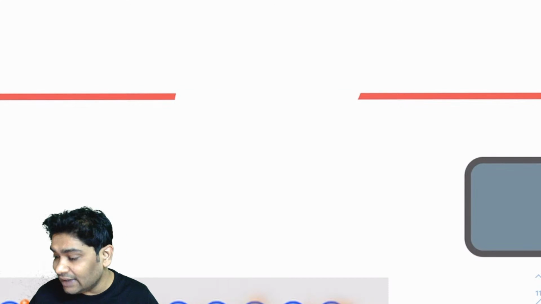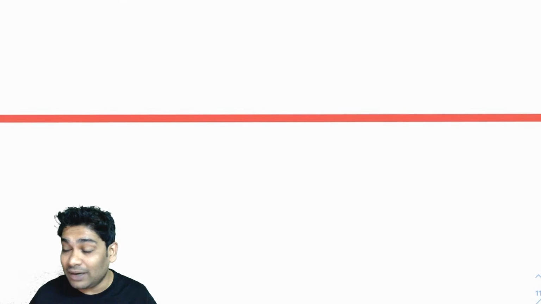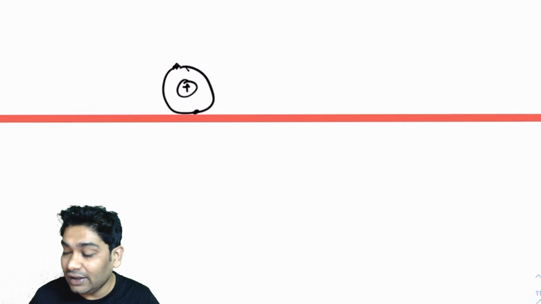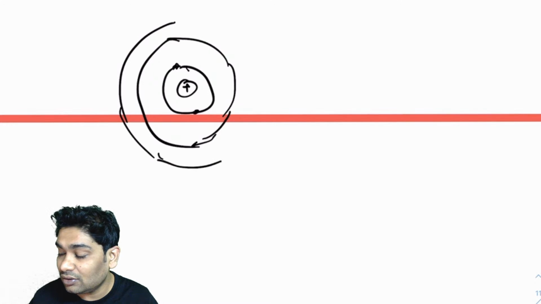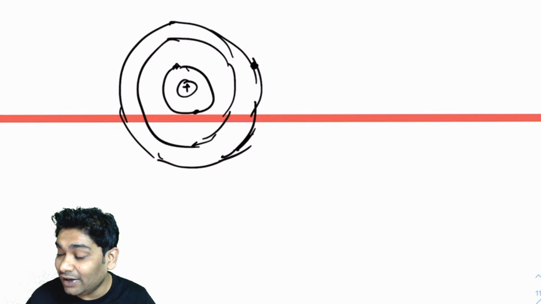So, consider, let's say, a sodium atom. Sodium is a metal, a good conductor. Sodium has 11 electrons: 2 here, then 8 here, and then 1 more here. So that is the sodium atom. I am drawing a rough diagram. So 1 electron is here.